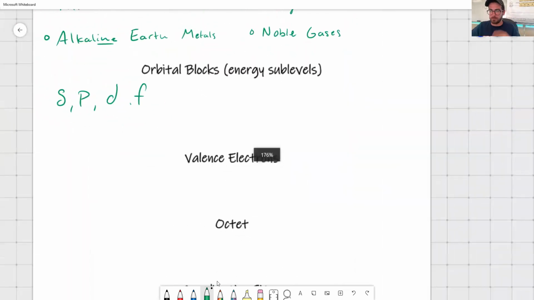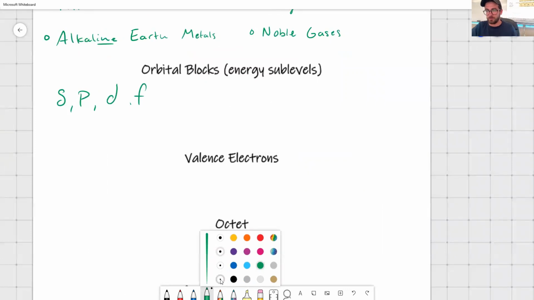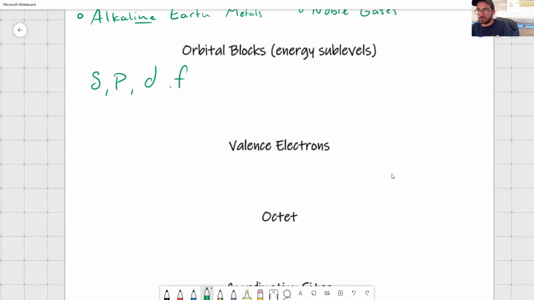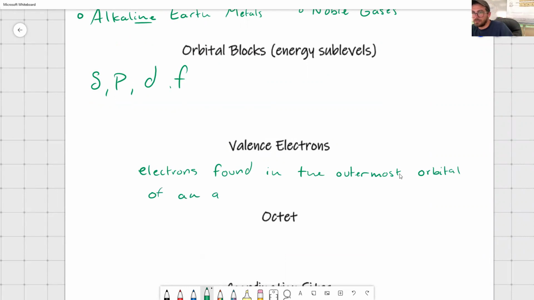Let's backtrack a little bit, start with something really simple that we all remember, and that's valence electrons. What did we define valence electrons to be? We defined them to be the electrons found in the outermost orbital of an atom, right?